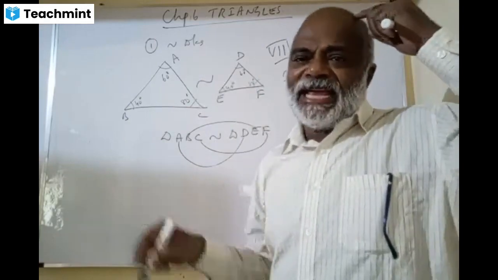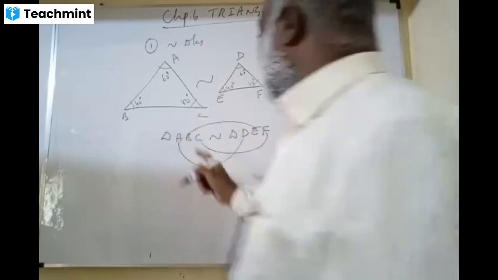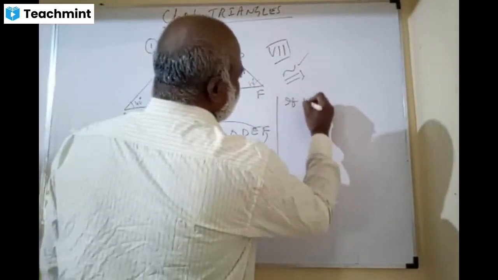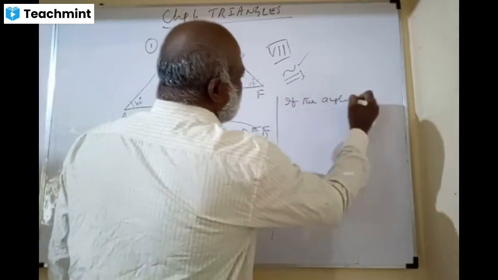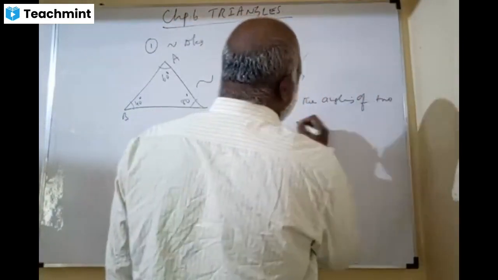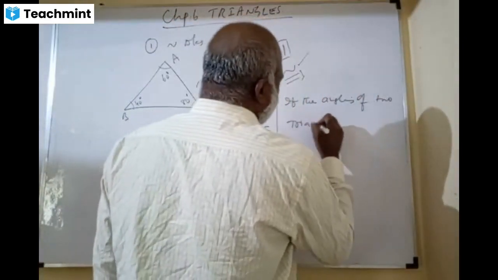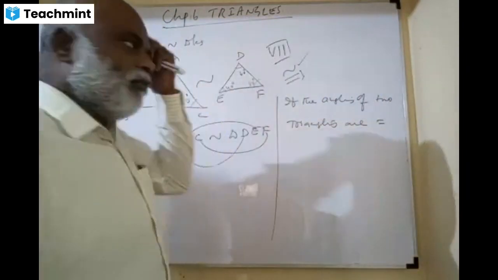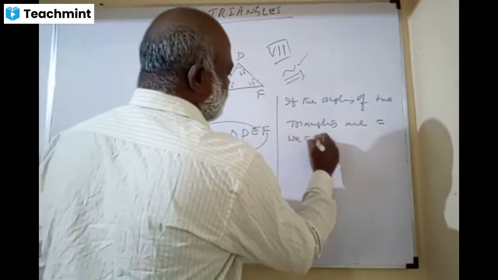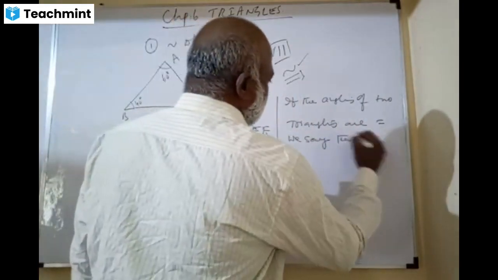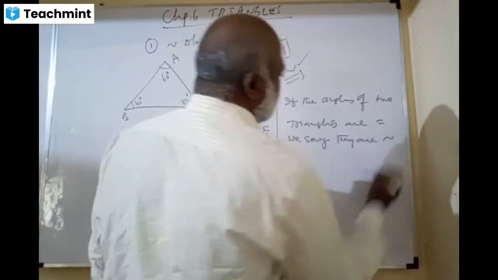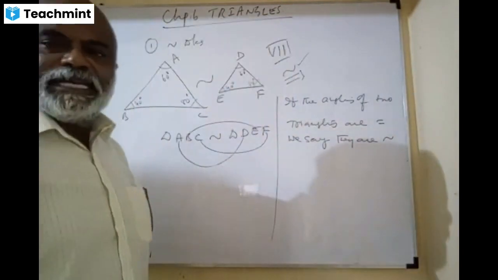If the angles of two triangles are equal, we say they are similar. This is the symbol for similar.